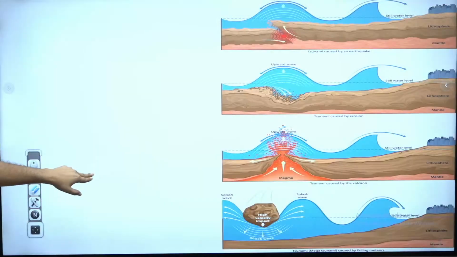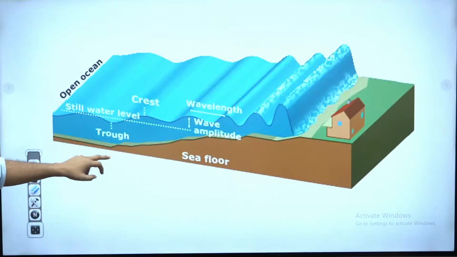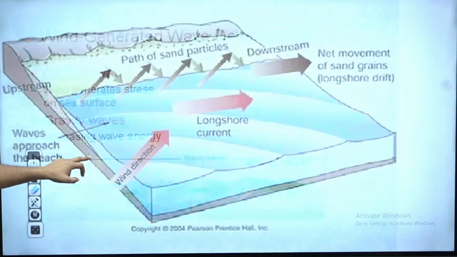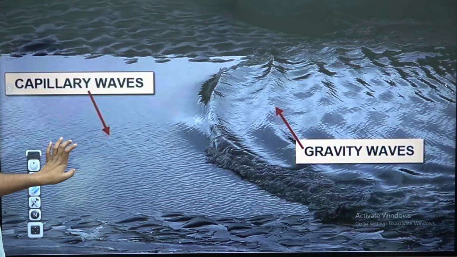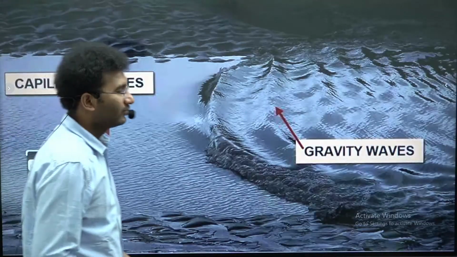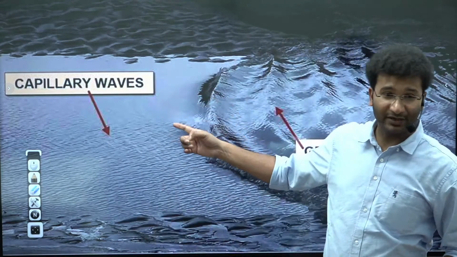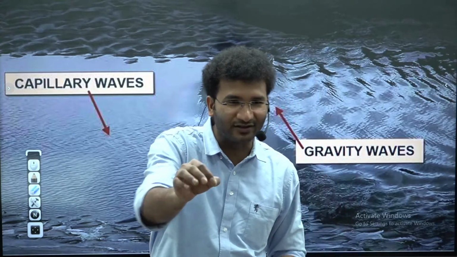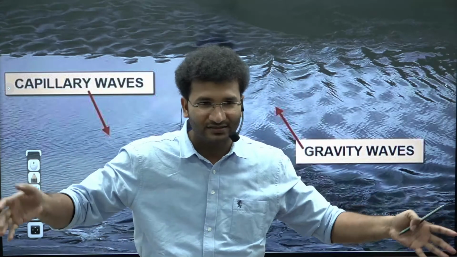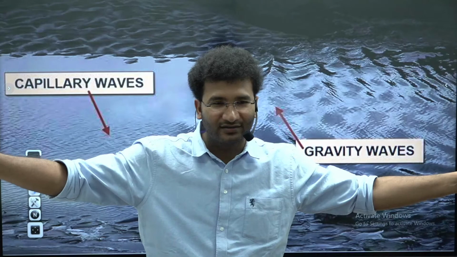So let's see, the wave can be of different types. Instead of one, you will get to see multiple waves. These are capillary waves, these are gravity waves. So there can be different types of waves. Your explanation is that when you throw the stone, the water will start to ripple around, right? So what is that movement?